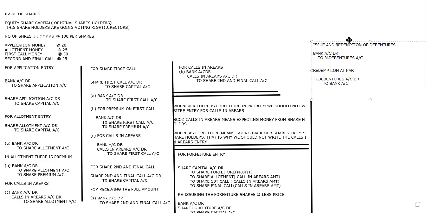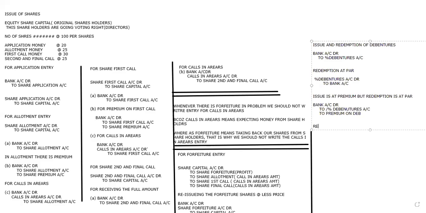Now let's assume issue is at a premium, but redemption is at par. So what are we going to write? Bank account debit to percentage debentures account. Extra, I also get a premium, so we write to premium on debentures.